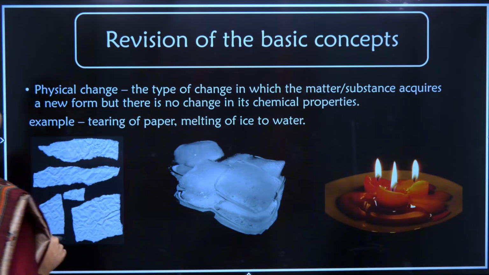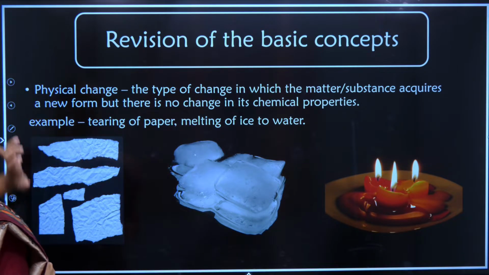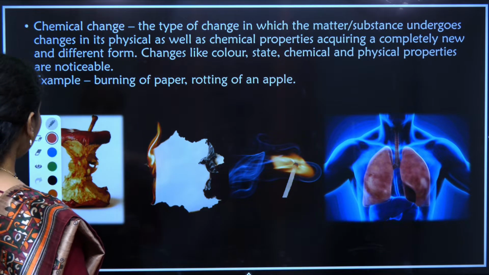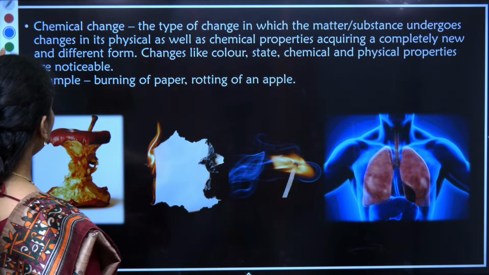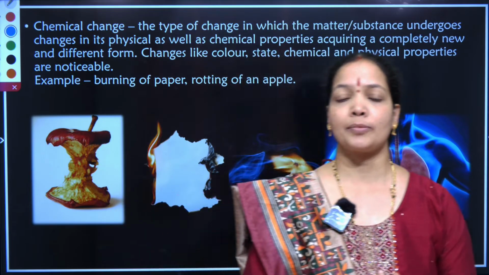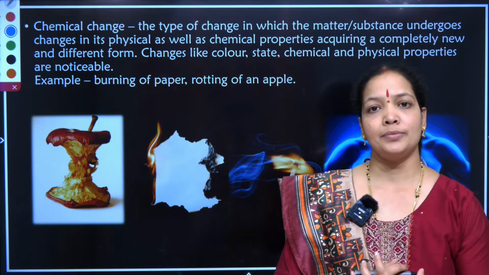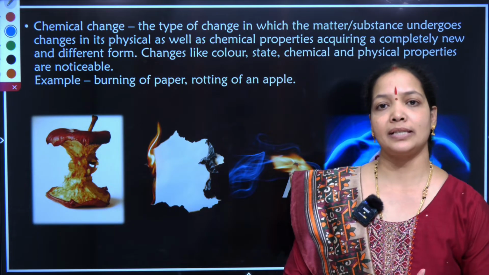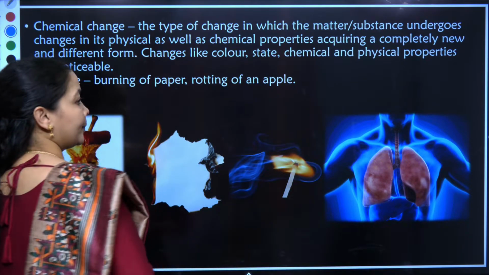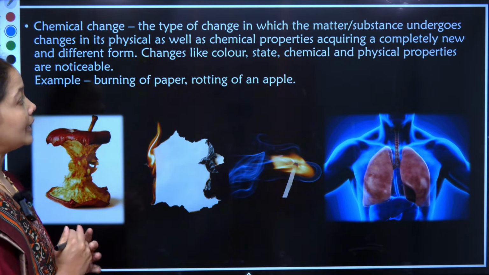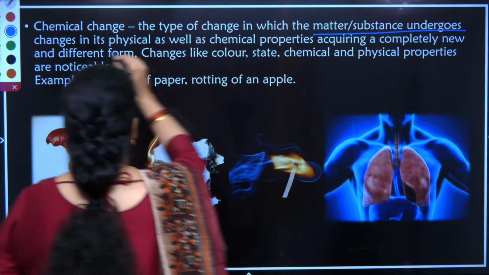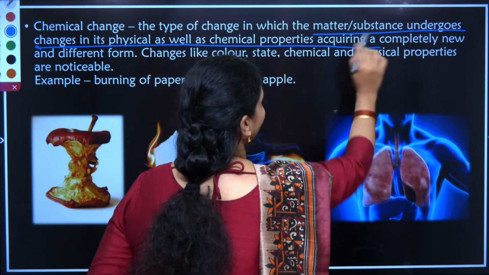Moving on to the second part of the chapter, that is, what is meant by a chemical change. We all know, we have been into kitchens, your moms, you also sometimes go to the kitchen and do a number of heating work. You heat up coffee and give it to your parents. Sometimes you're grinding something. Sometimes you're just putting water and boiling it. So chemical changes are the type of change in which the matter or a substance undergoes change in its physical as well as chemical property.